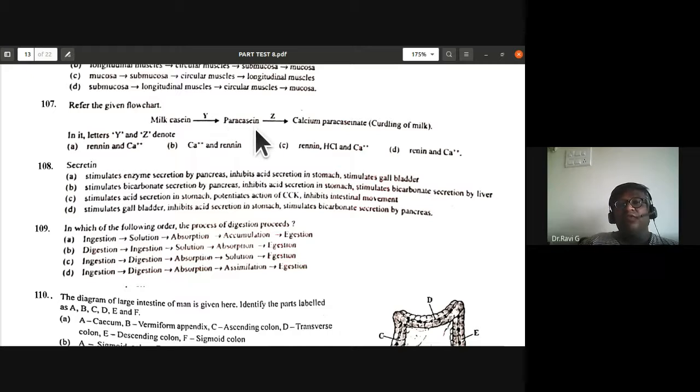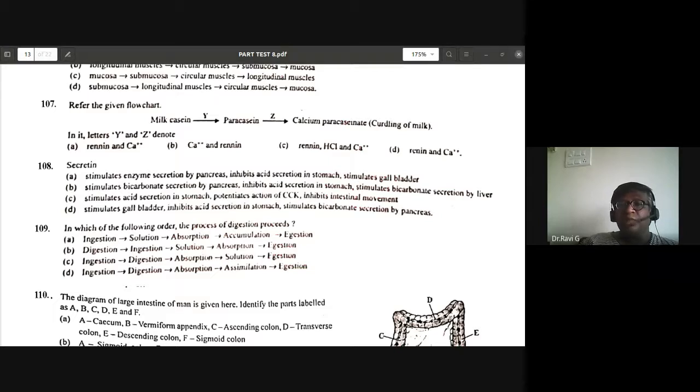So renin is going to form milk casein into paracasein. And from paracasein they require calcium ions to become calcium paracaseinate. So renin and calcium ions. So Y denotes rennet and Z denotes calcium ions. So 107 A is the correct option.